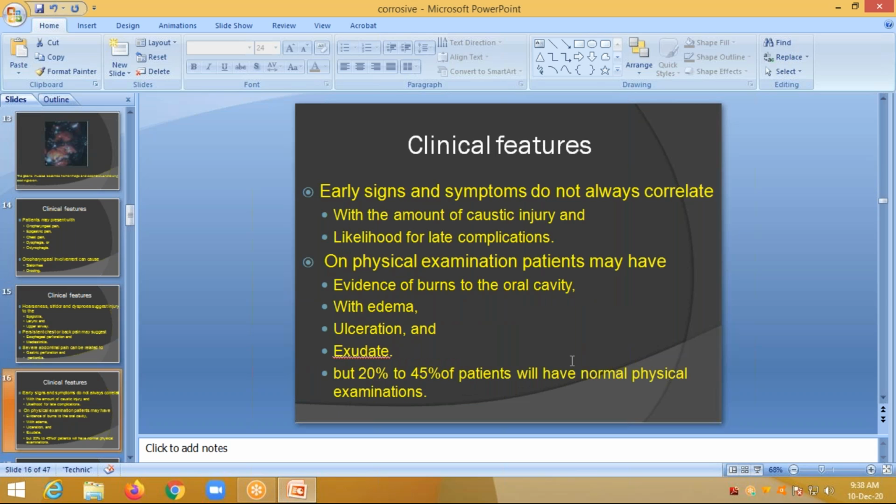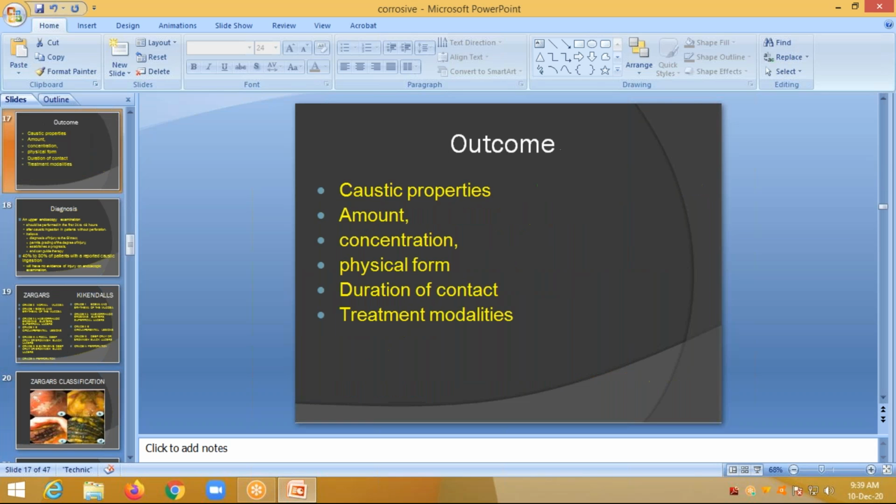So early signs and symptoms do not always correlate with the amount of caustic injury and likelihood of late complications. On physical examination, the patient may have evidence of burns in the oral cavity with edema and ulceration of the tongue and surrounding structures, and there may be exudate present. But up to 20 to 45% will sometimes have a normal physical examination. Okay, so what are the outcomes dependent on? Caustic properties, amount and concentration, physical form, duration of contact, and treatment modalities.